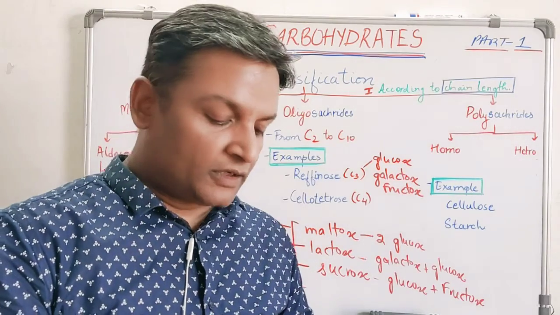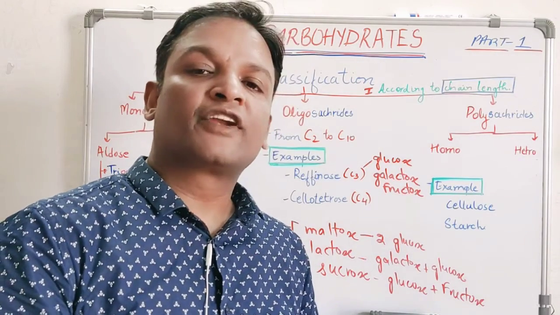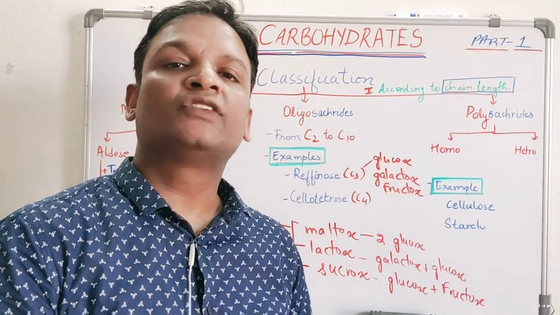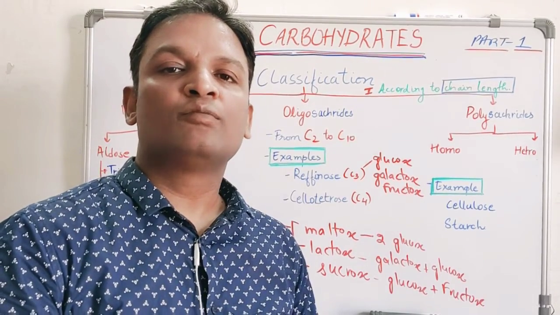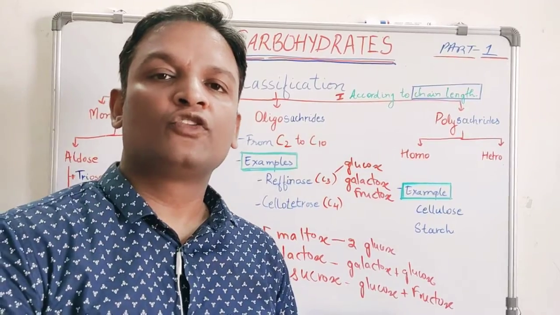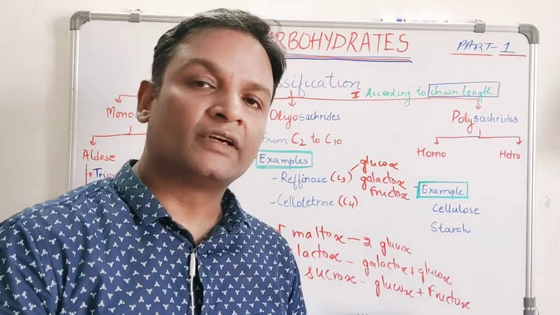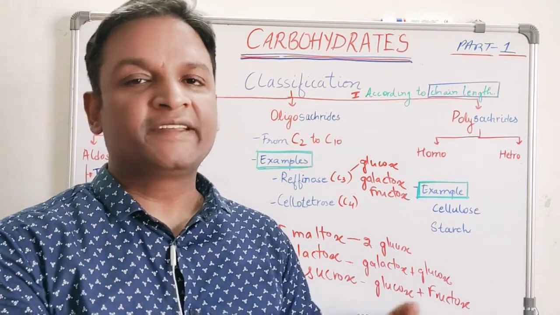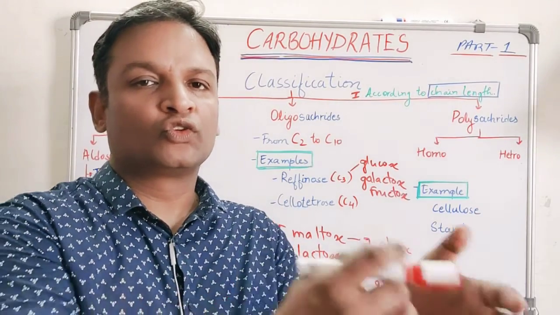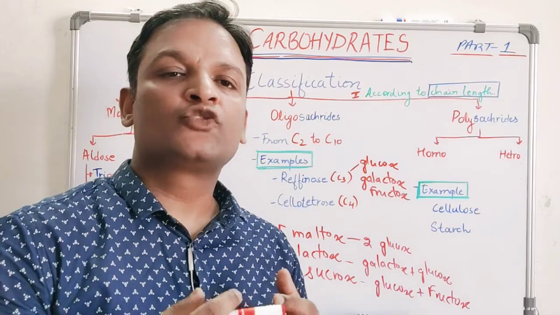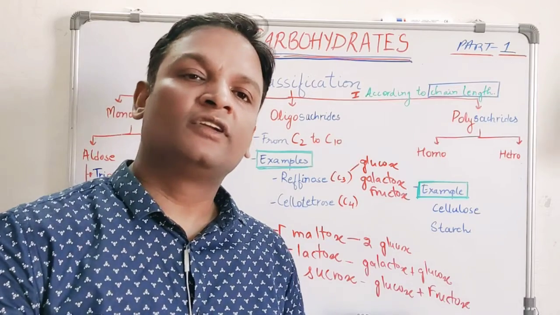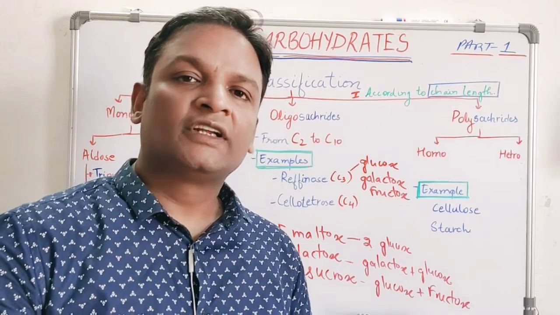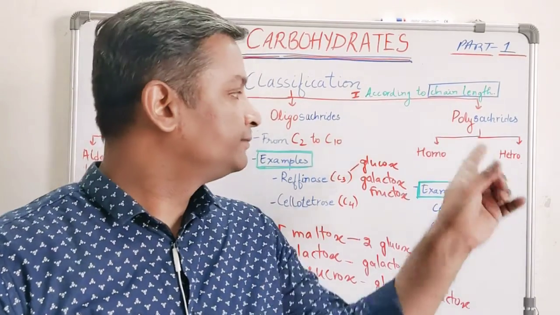Now the third way of classification on the basis of chain length is polysaccharides. Polysaccharides are those saccharides which contain more than 10 units of sugar in the structure, and the sugar may be the same, glucose, glucose, glucose, or the sugar may be different. If polysaccharides contain the same type of monomeric unit, they are called homopolysaccharides.